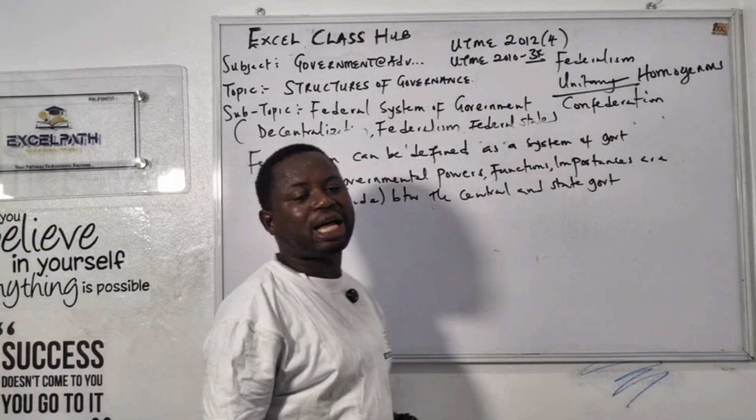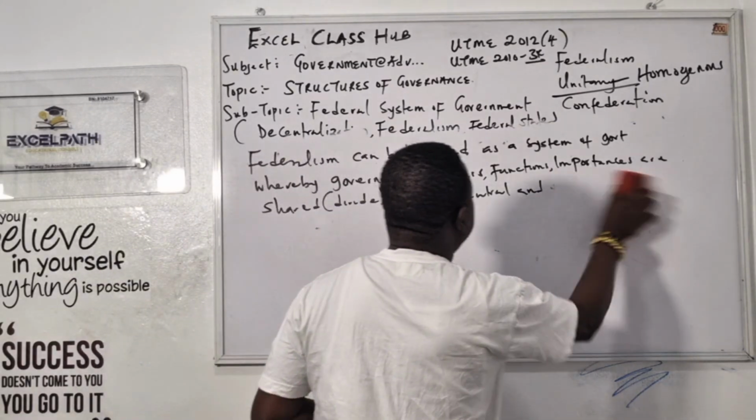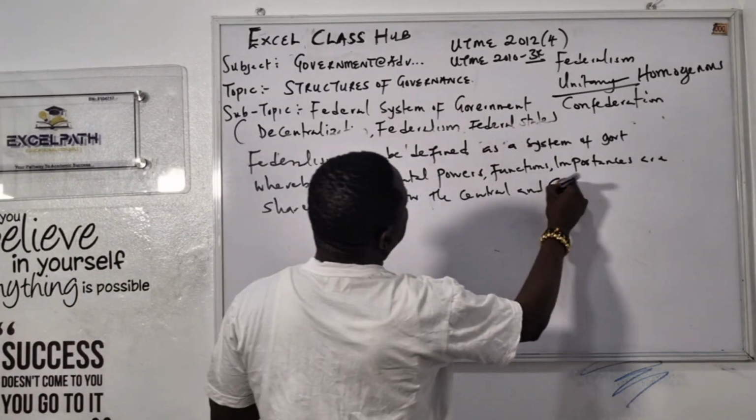But don't let me use that word state government. I told you it's not going to apply to the states now. You can say powers are divided, shared between the central and component units.